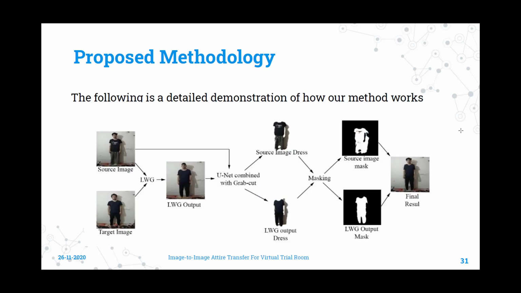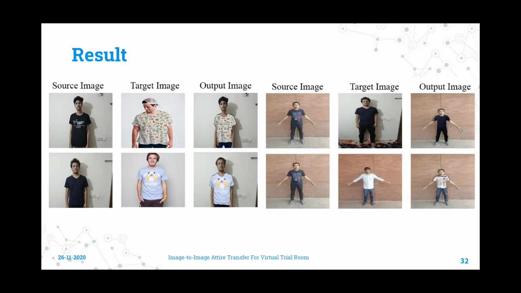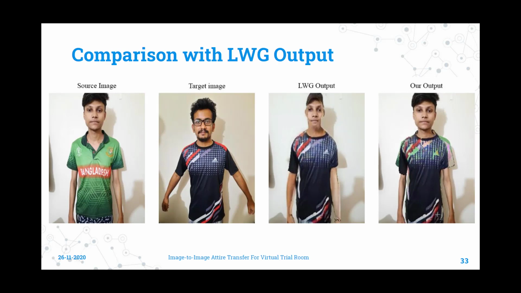We have also included a detailed diagram of the complete process for better understanding. If we take a look at some of the output images we have produced, we can see that this method is very likely to preserve the shape and less likely to produce distorted images. Now it's time to compare our results with the ones generated using Liquid Warping GAN. Let's take a look at this particular example. We can say with confidence that the output we have produced is clearly less distorted and more realistic.